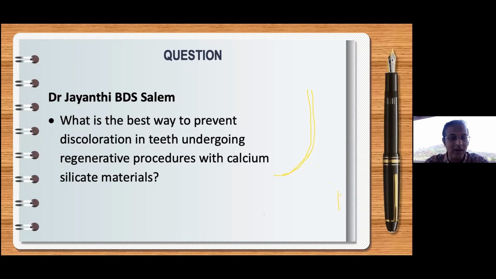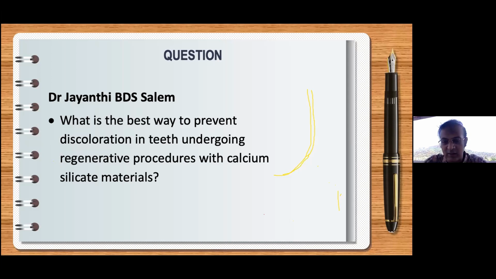Okay, so to make it simple, calcium silicate based materials are typically MTAs or Biodentine, or some of the bioceramic putty which we can use. Now, this problem of discoloration has reduced. We used to use MTA very commonly. MTA was introduced in our clinical practices way back in 2002.